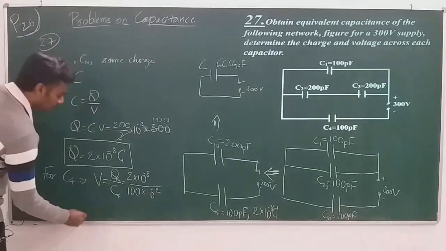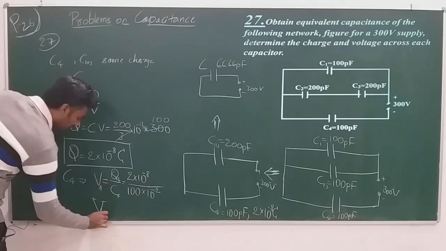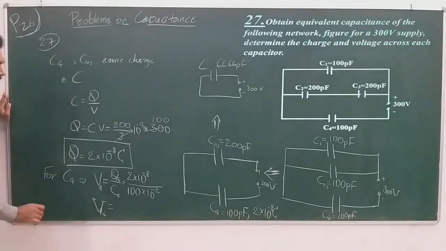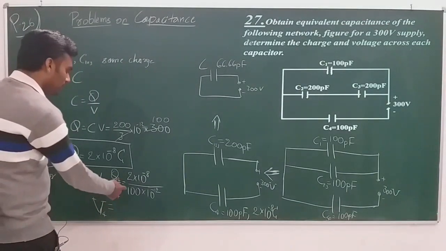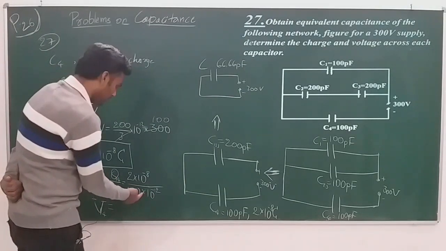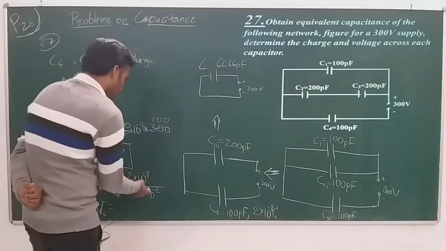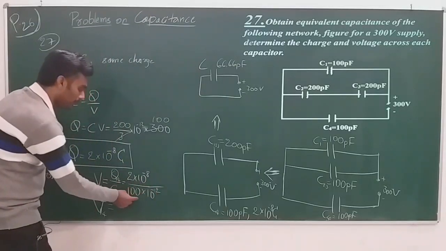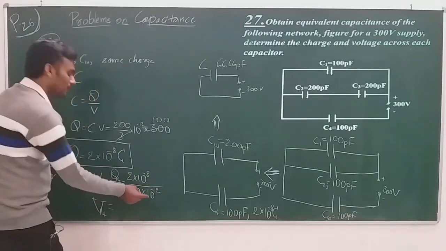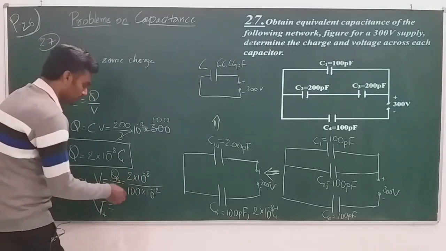After simplification, this is V4, the voltage across capacitor C4. Minus 8 minus 12 plus 2 gives 10 to the power of 2.